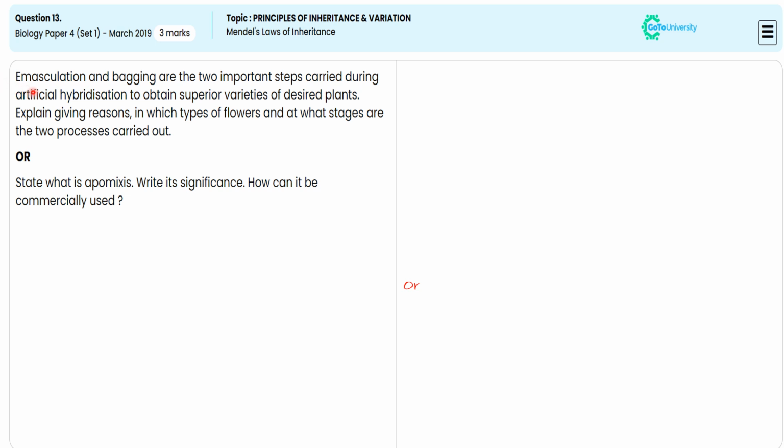In this 3 mark subjective question, they are directing us to specify in which way emasculation and bagging is executed in the artificial hybridization technique to get a superior variety of the resultant plant. For this, we need to give the reason with the appropriate specification by illustrating the various substages. For this, we are giving the emasculation and bagging illustrating diagram.